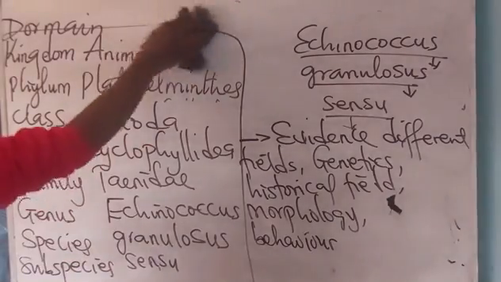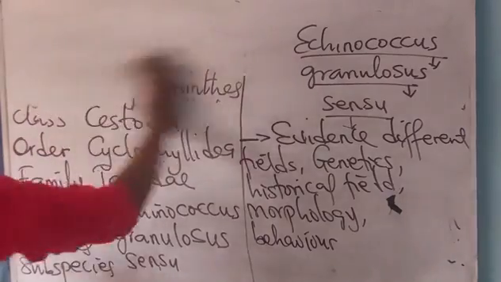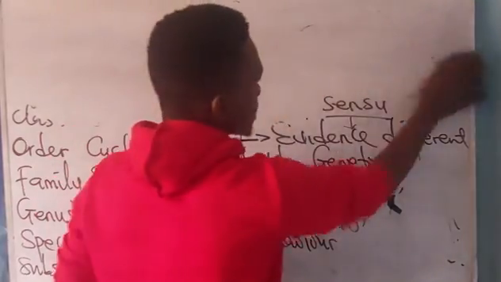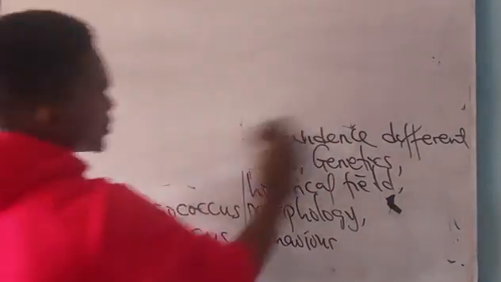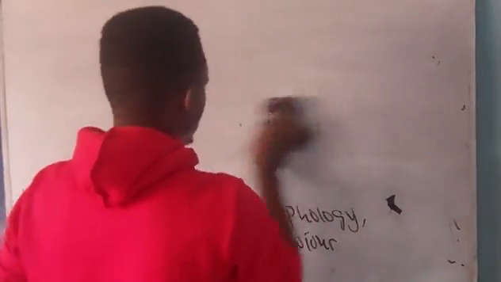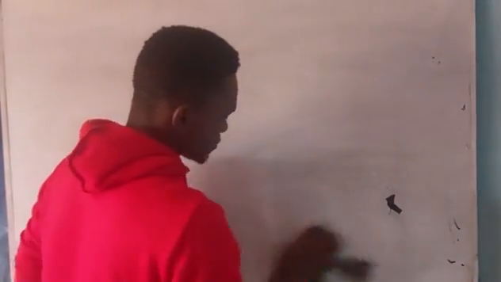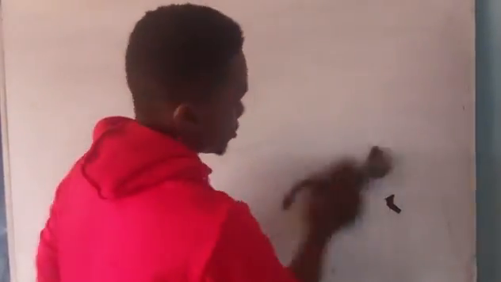Artificial classification. The process whereby organisms are classified based on form, size, and shapes is called what? Artificial classification. Which means that for organisms to be classified artificially, external features play a lot of role in classifying organisms. The size, the shape, and the form, very, very important. You call them prominent features.